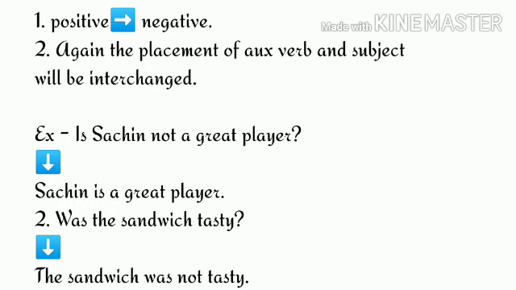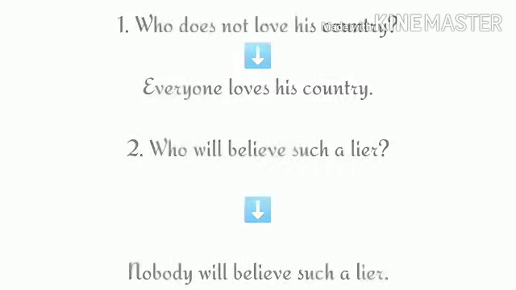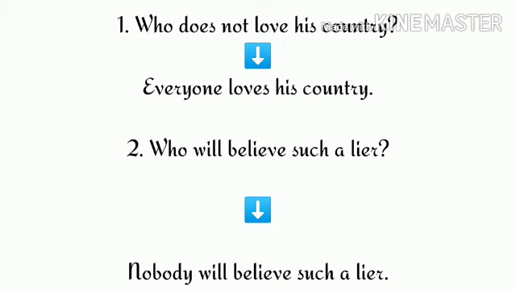Again, if the helping verb in the interrogative sentence is does, did or do, we do not have to put any auxiliary verb, and we have to change the tense according to the helping verb given in the interrogative sentence. For example, does he not play cricket? So the declarative sentence will be: he plays cricket. Clear?